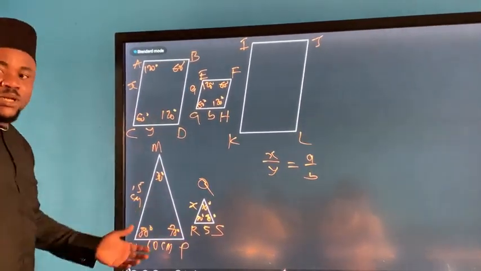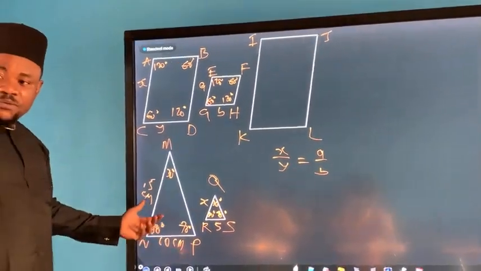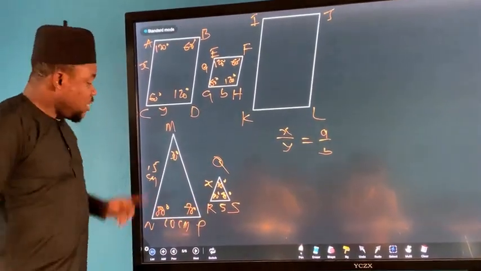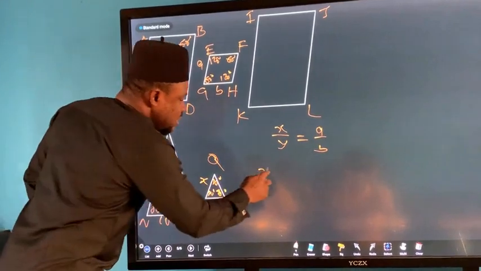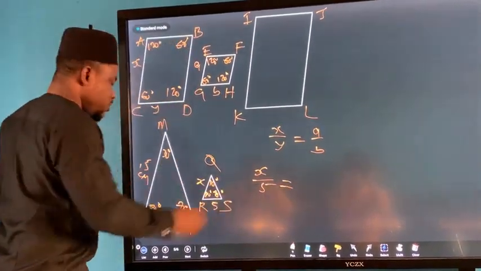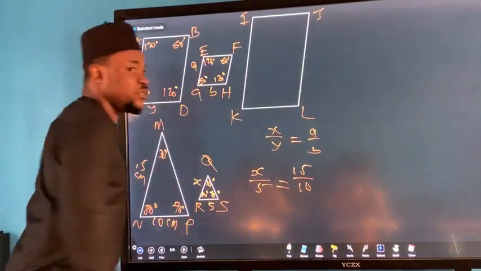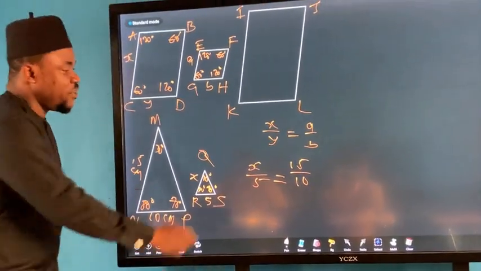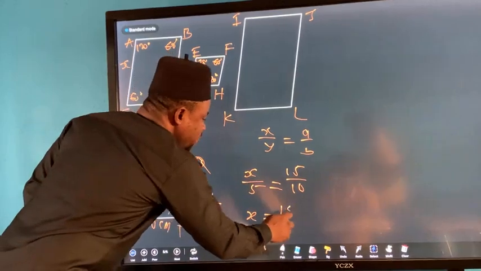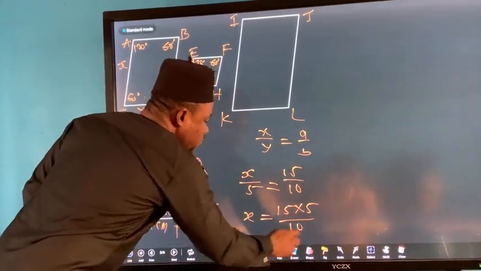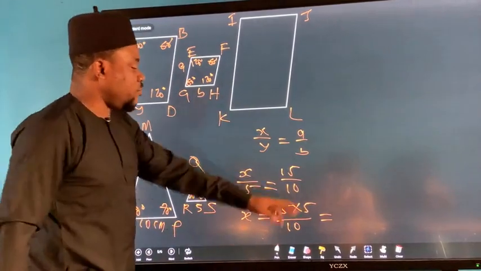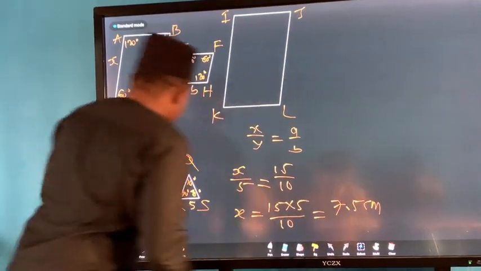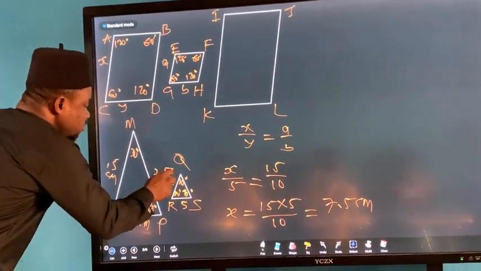These two shapes, obviously, are similar. Are they the same? This one is bigger than this, but they're similar. That means that x over 5 will be equal to 15 over 10. Are you getting what I'm trying to say? So if I want to find the value of x, x becomes 15 times 5 over 10, and that's going to give me 75 divided by 10, that's 7.5 centimeters. So this place here will be 7.5 centimeters.